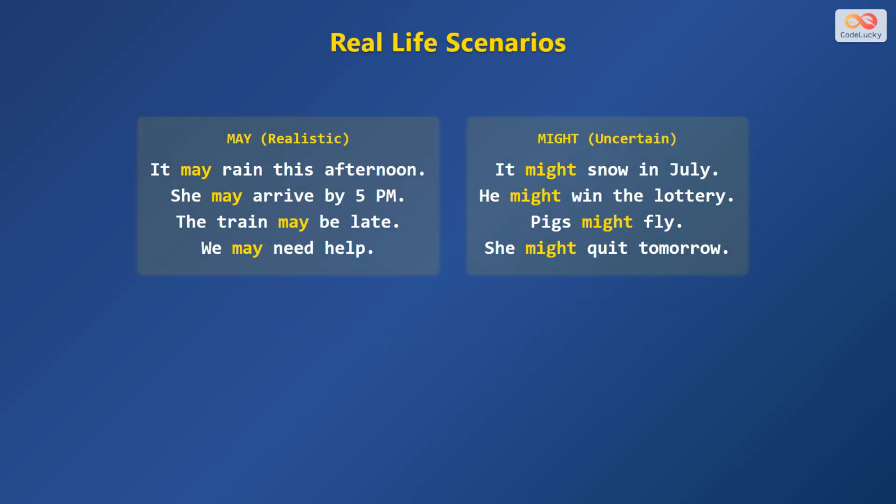For example, it may rain this afternoon means it is a realistic possibility. It might snow in July is more uncertain or unlikely. May suggests things that can really happen. Might suggests things that are less sure or more imaginary.